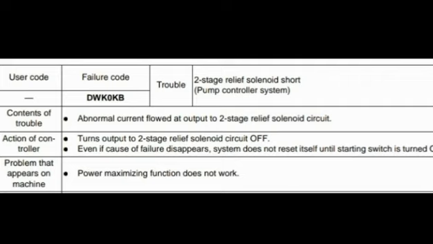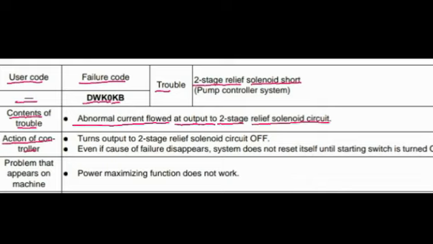Second code, user code not appear on the screen, failure code DWK0KB. Trouble is two-stage relief solenoid short. Content of trouble: abnormal current flowed at output to two-stage relief solenoid circuit. Action of controller: turns two-stage relief solenoid circuit output off.